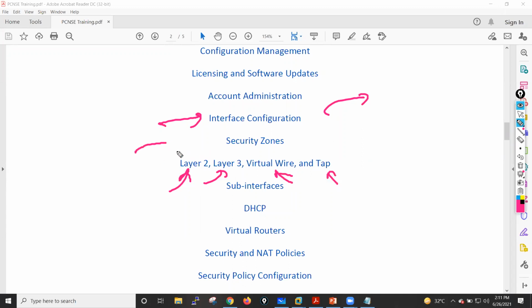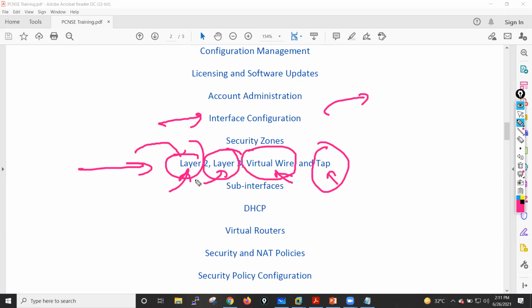How we can deploy the firewall? We will have dedicated labs, guys, for these deployments. I will also tell you what the real-time use cases are for these deployments, how we can create security zones, and what the concept of a zone is on this particular firewall. All these things I will cover in this particular place.